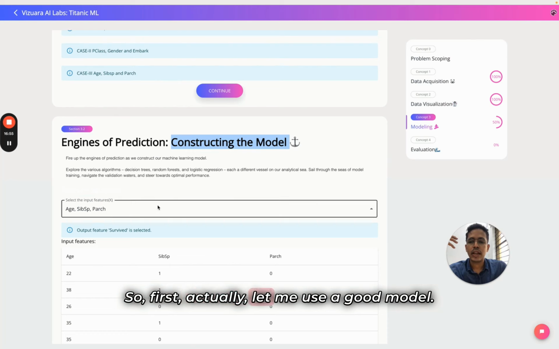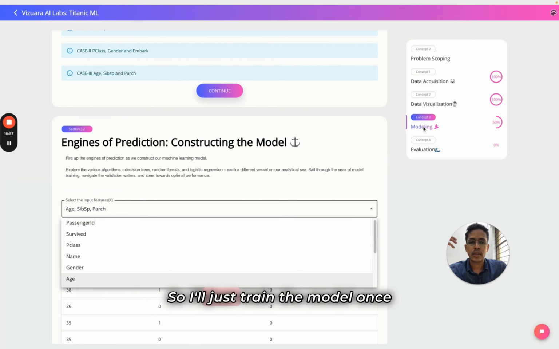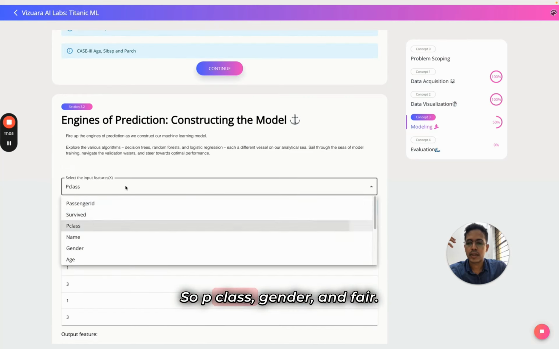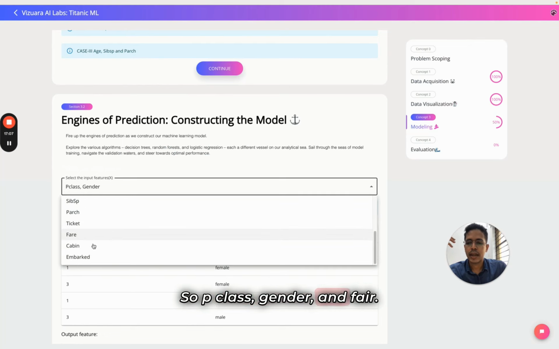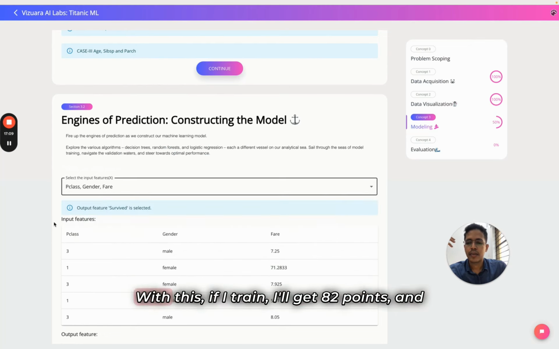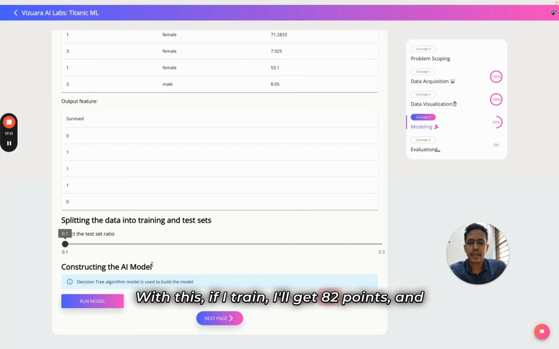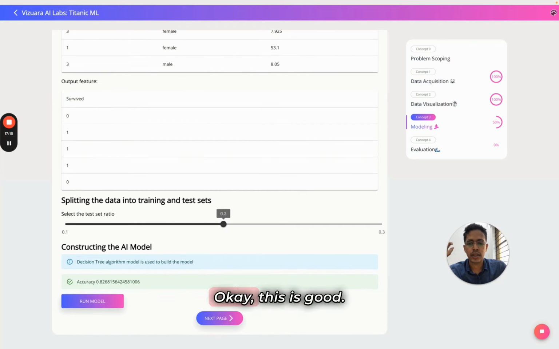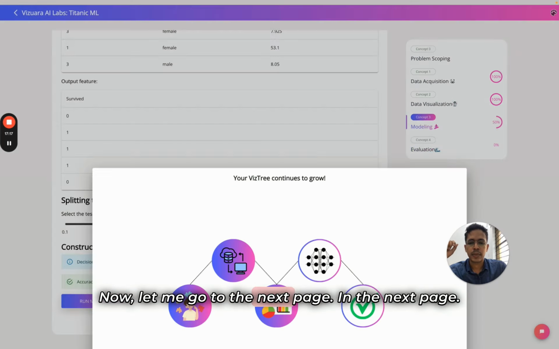So first, actually, let me use a good model. So I'll just train the model once again with P class, gender, and fare. So that is the best model. So P class, gender, and fare. With this, if I train, and if I take 0.2, I'll get 82.6% accuracy. Okay, this is good. Now let me go to the next page.